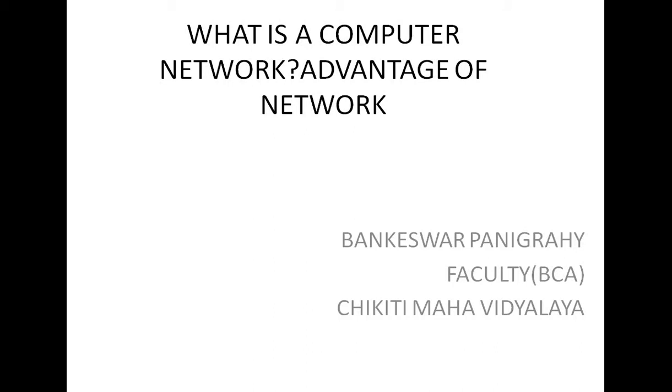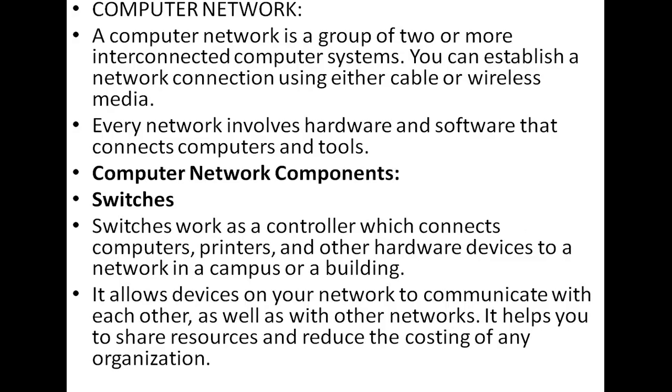So here are the notes: computer network. A computer network is a group of two or more interconnected computer systems.